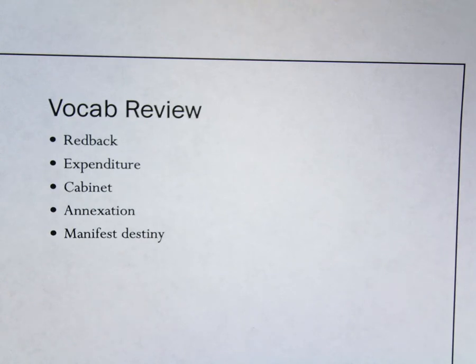Then we have annexation, which hopefully you know this one by now. This is what the U.S. did to Texas. It's when one country or a territory incorporates another into itself. Basically, one country is like a big shark and it goes to eat the fish. So the United States would be like that shark going to eat Texas, the little fish, making it part of itself. Finally, there's manifest destiny.